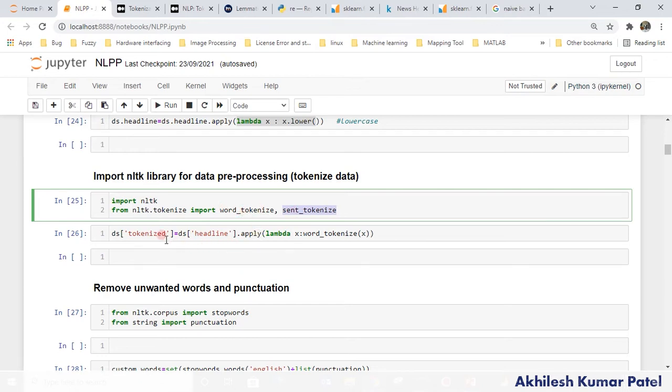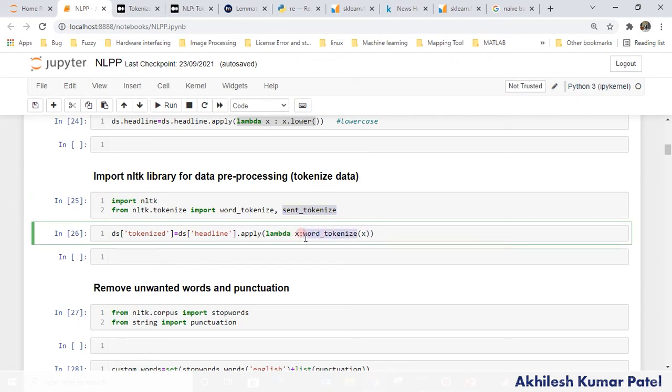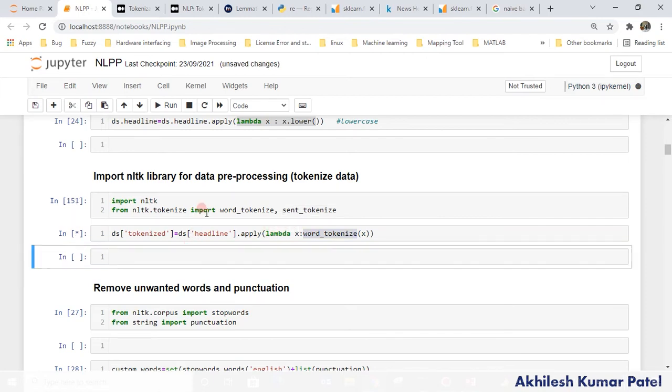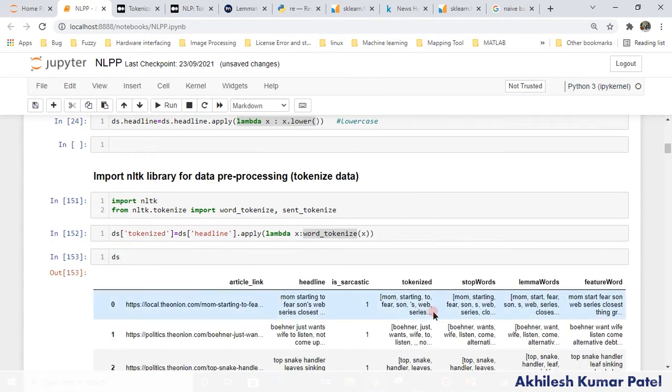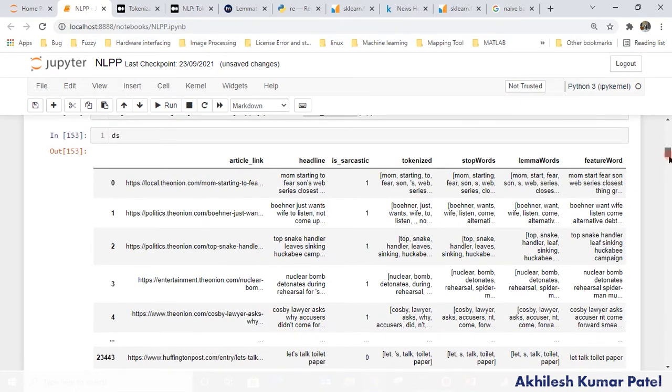So again, on every column I am applying word_tokenize, this is a function, on every row I am applying it. Once I run this and apply it, it will take a little time. Now if I type here ds, you see that these words are tokenized here, right?